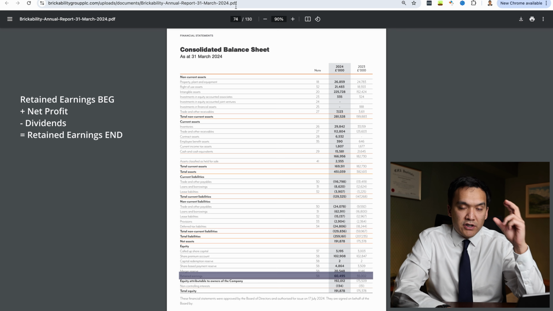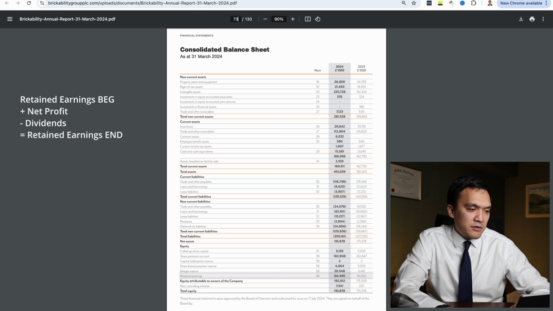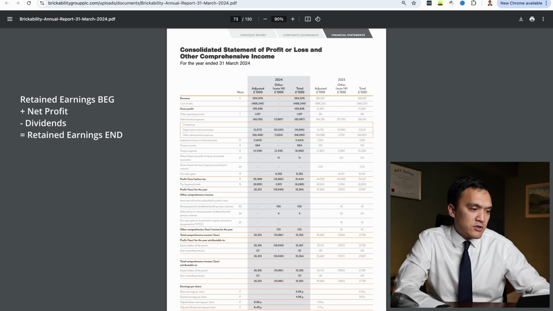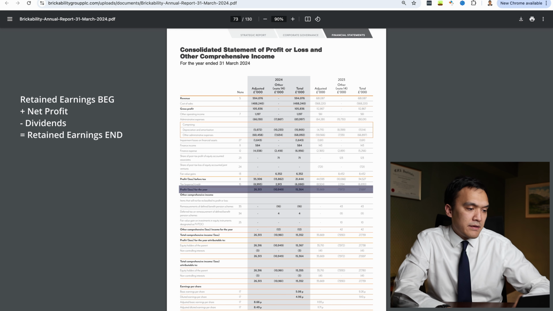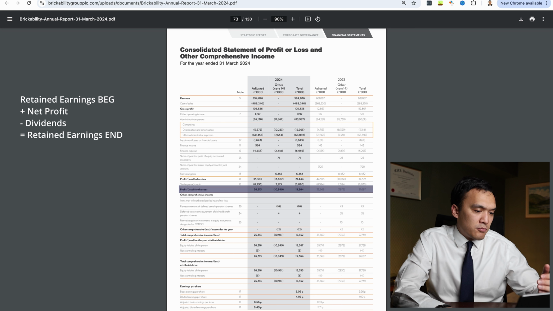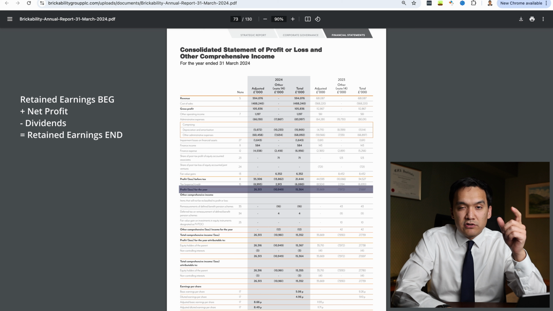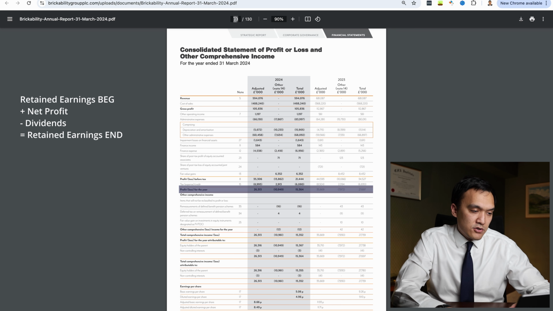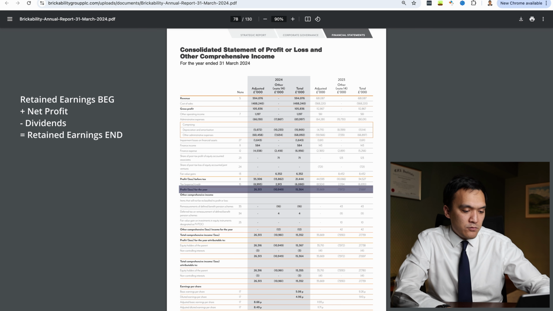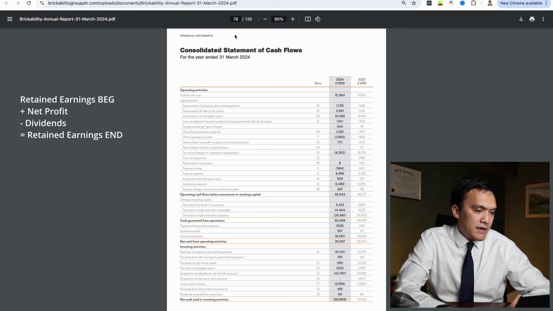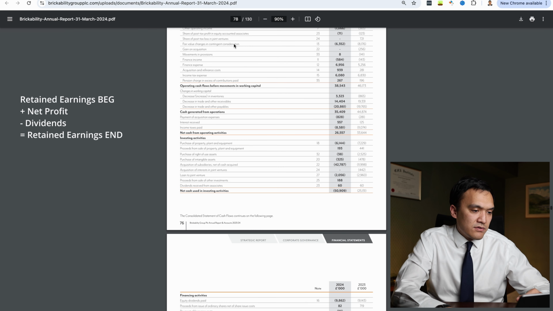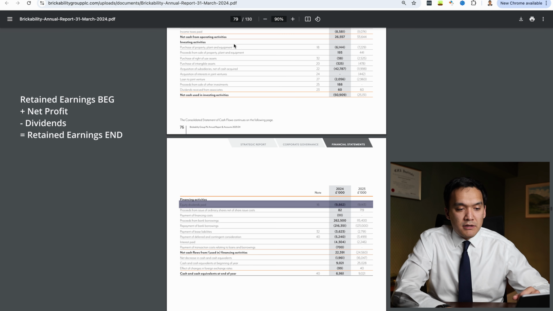So to our beginning retained earnings balance, we need to add net profit. We go to page 73, which is our profit and loss statement. And we can see that our profit for the year was 15.4 million. And what decreases our retained earnings balance are our dividends. So we go to page 79, which is our cash flow statement. And we can see that our dividends for the period were 9.9 million.